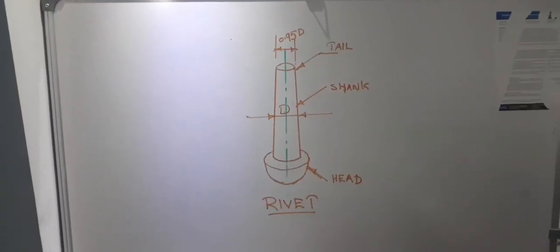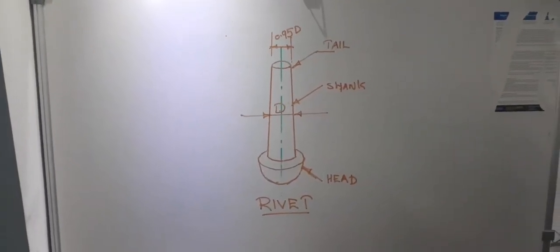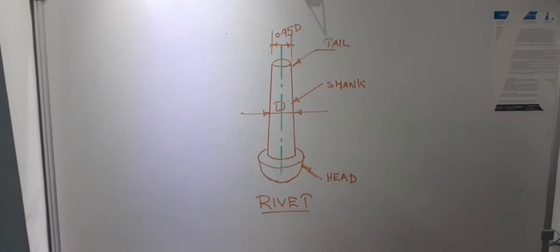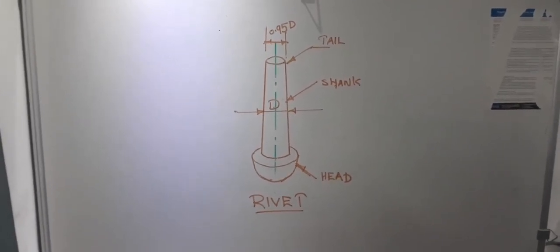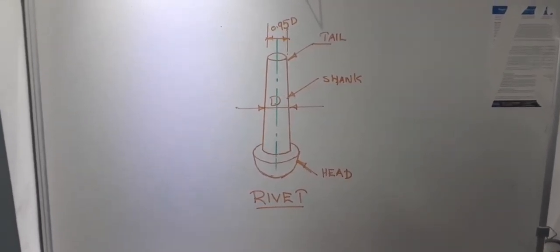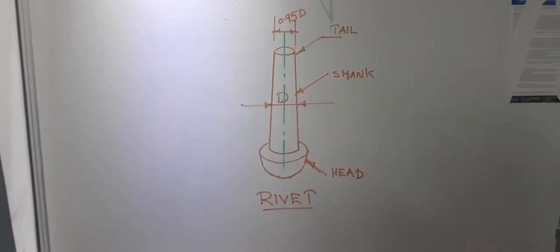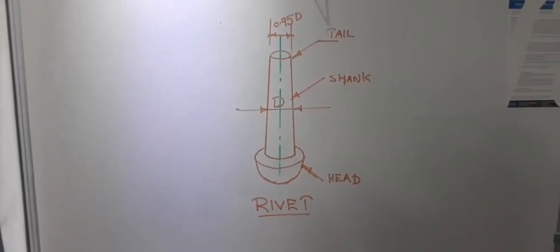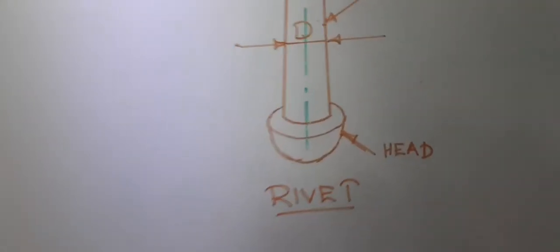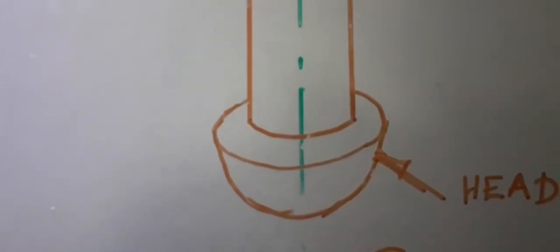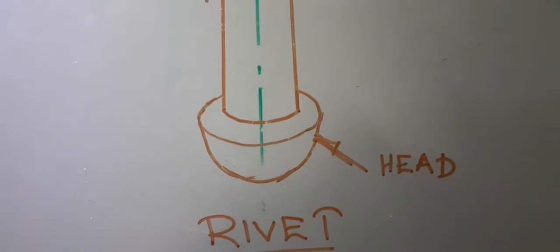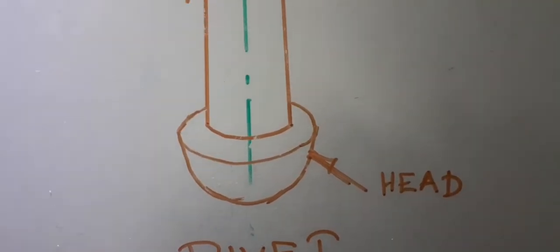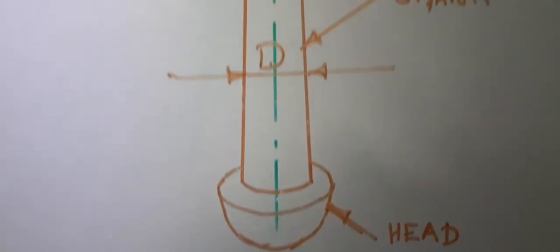This figure shows a schematic diagram of a rivet. At the lower end, we can see a spherical shape. That portion is called the head. Spherical in shape, that is called the head.